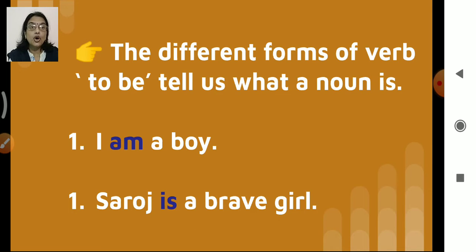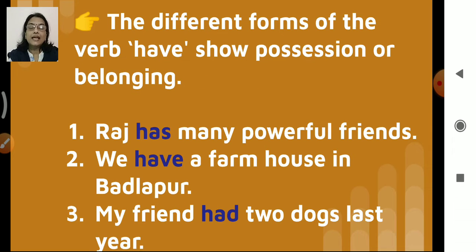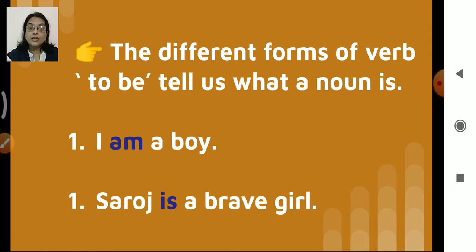The different forms of the verb to be tell us what a noun is. Example, I am a boy. Saroj is a brave girl. Now here you can see the highlighted words am, is. What are they? They are the to be forms of the verb, right? So here they tell us what a noun is. I am a boy. Saroj is a brave girl. So that is the function, the use of the verb.